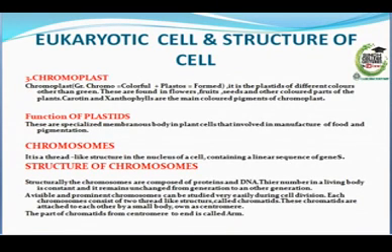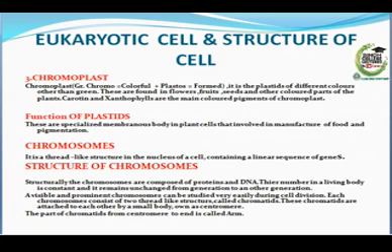Chromoplast. Chromoplast is derived from the Greek language. Chromo means colorful, plast means formed. It is the plastid of colors other than green.